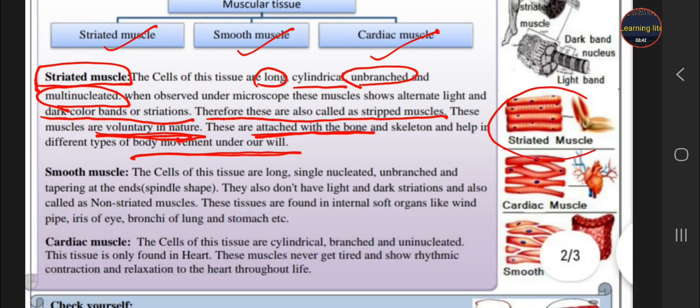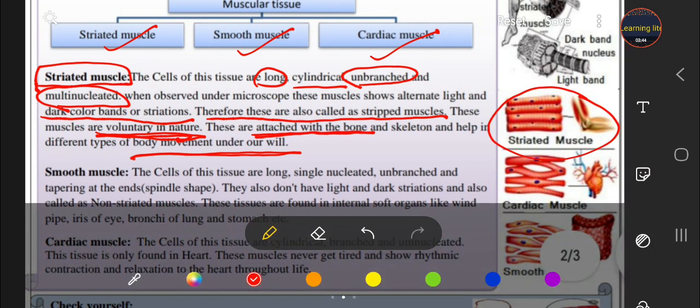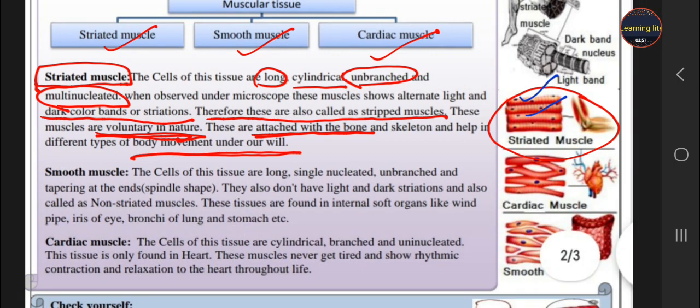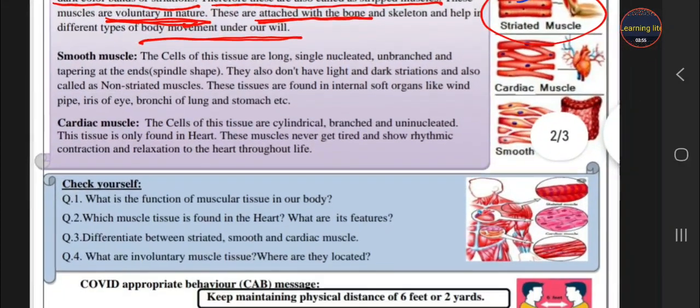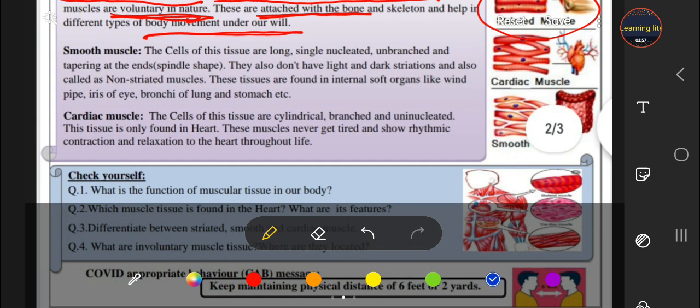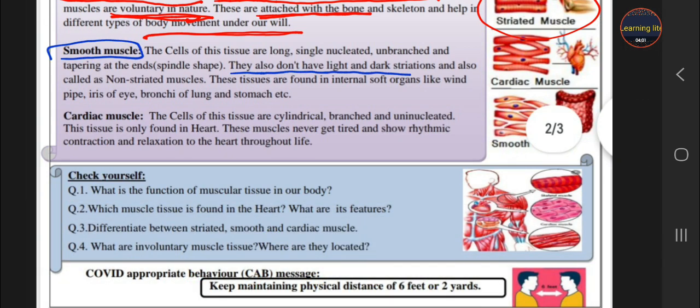This is the diagram of striated muscles. You can also see in the diagram that their shape is cylindrical, they are long, unbranched, and multinucleated. Okay, students, next is smooth muscles. Why are they called smooth? Because they do not have any dark or light bands, so they are called smooth muscles or non-striated muscles.